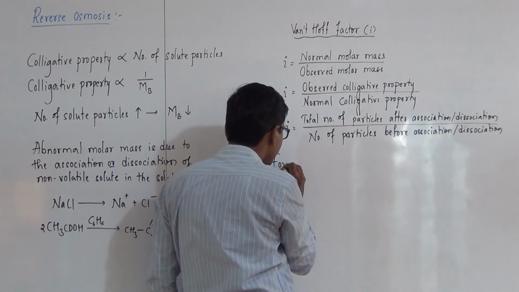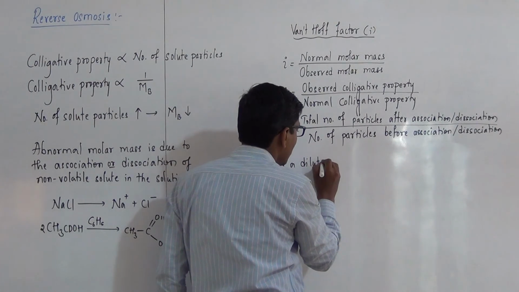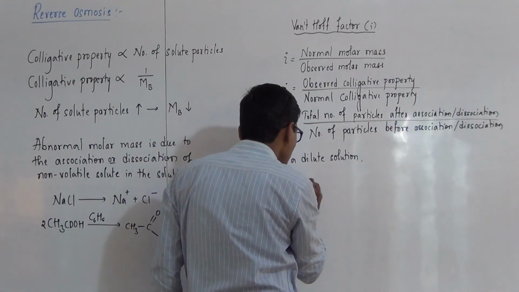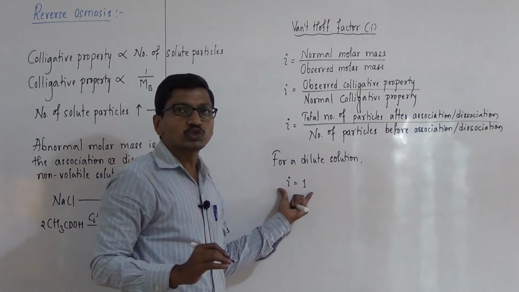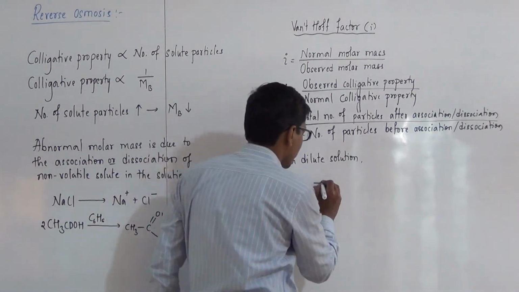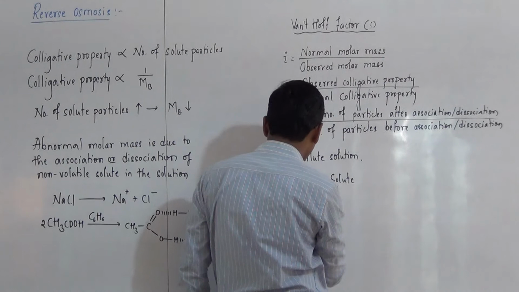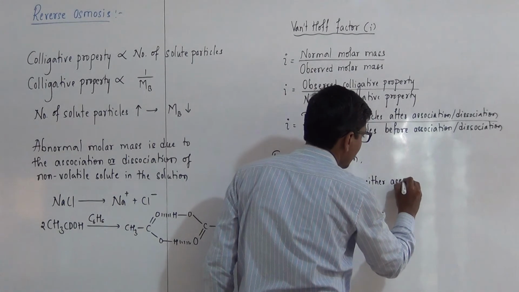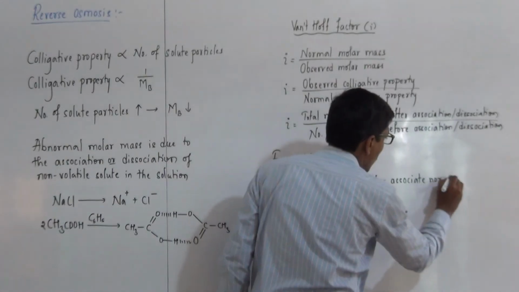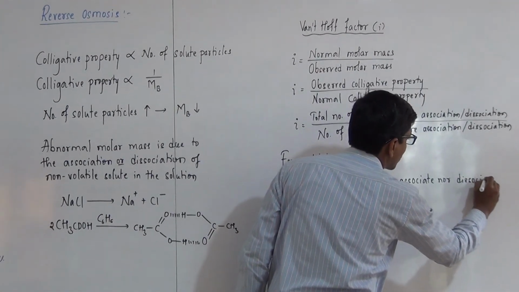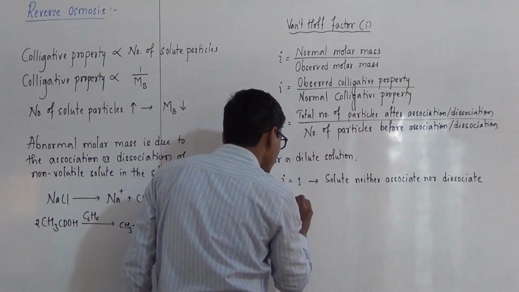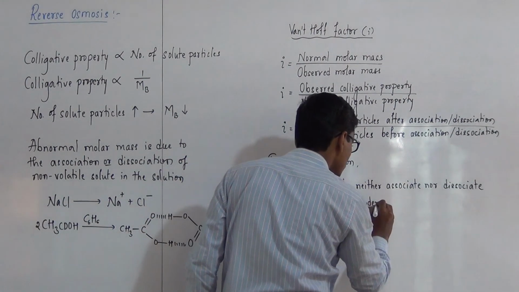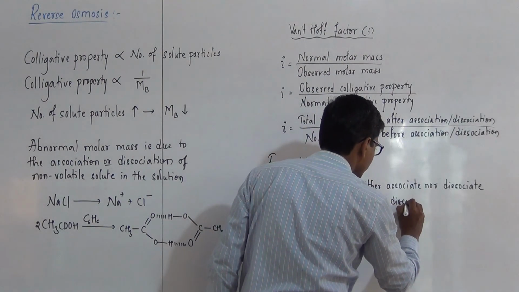For a dilute solution, i is equal to 1 if the solute neither associates nor dissociates. If i is greater than 1, the solute undergoes dissociation.